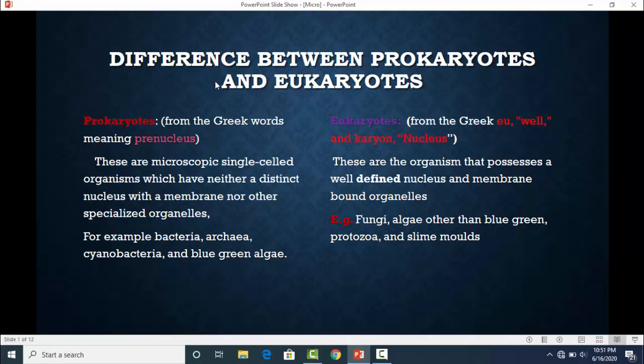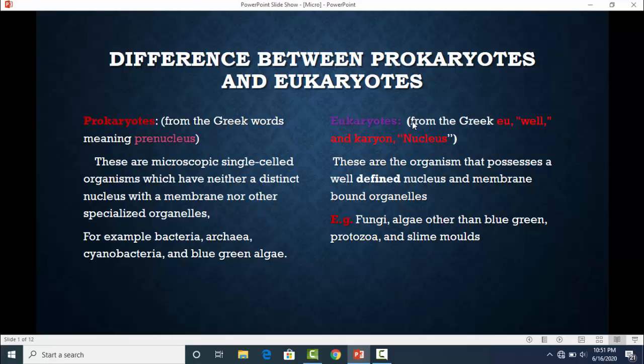In this lecture, we will discuss the difference between prokaryotes and eukaryotes. The term prokaryotes means pre-nucleus. Prokaryotes are microscopic single-celled organisms which have neither a distinct nucleus with a membrane nor other specialized organelles. Examples of prokaryotes include bacteria, archaea, cyanobacteria, and blue-green algae.